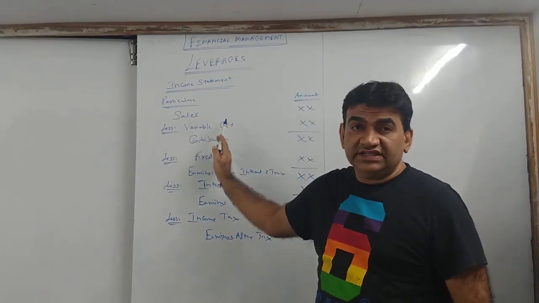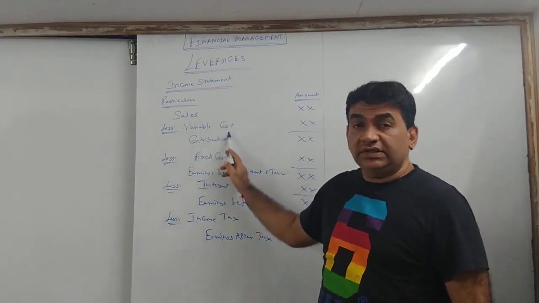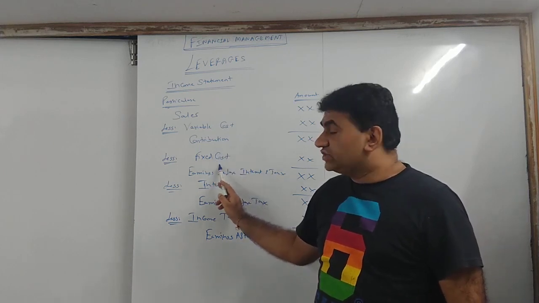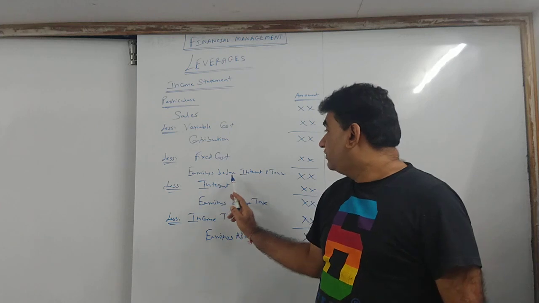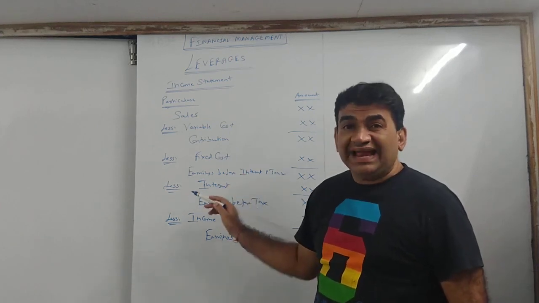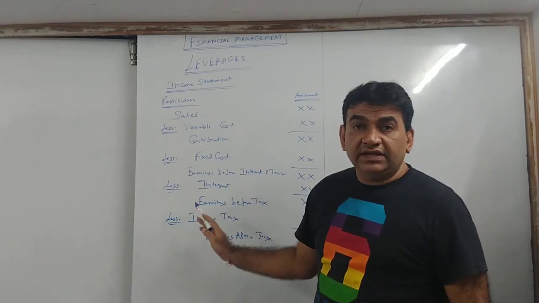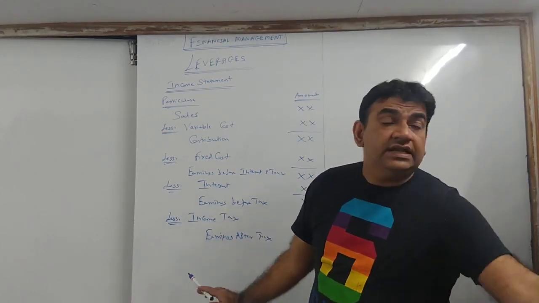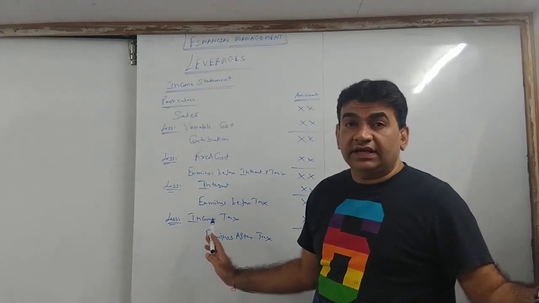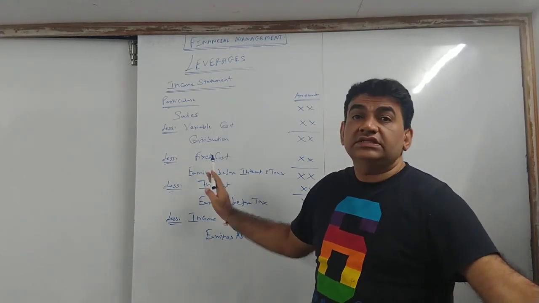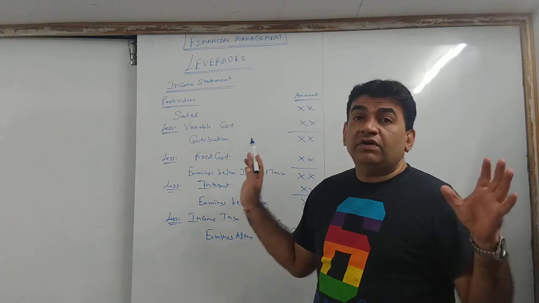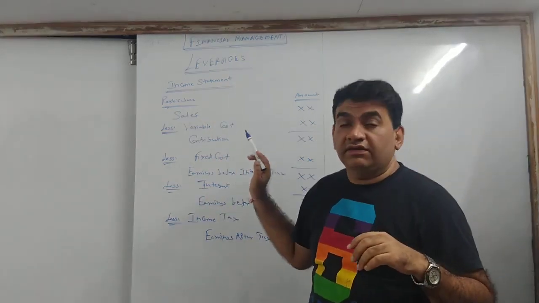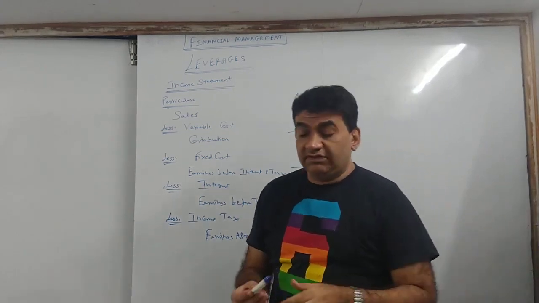So I'll repeat. Sales less variable cost gives you contribution. From the contribution, deduct fixed cost. That gives you earnings before interest and tax. From that, deduct interest. That gives you earnings before tax. From that, deduct income tax. That gives you earnings after tax. Okay? So this is the way you will do. And when you apply the formula of leverages, it comes from the items which are given here.